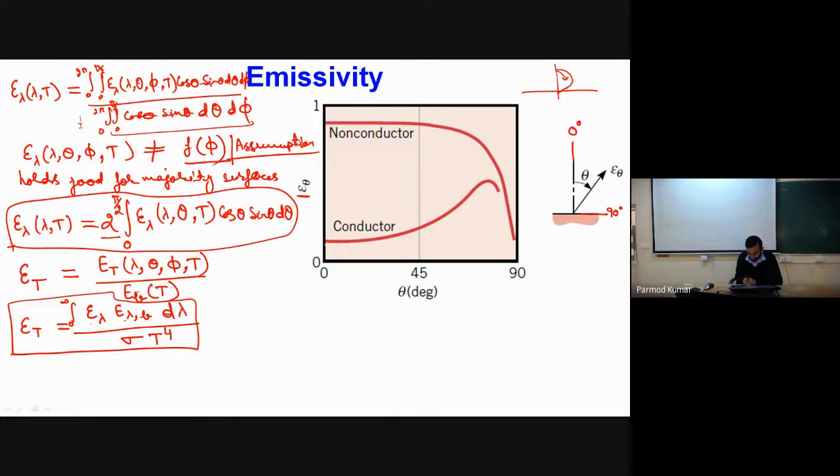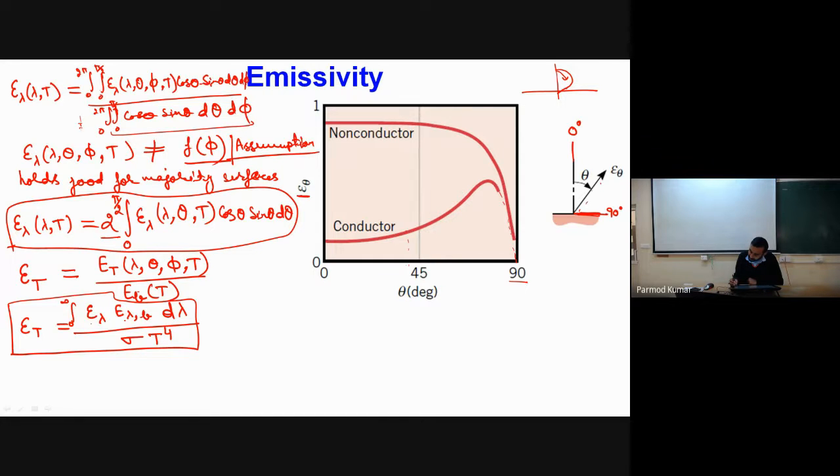You can see for conductors, up to an angle of about 40 degrees we have some fixed value of the emissivity epsilon theta, and after that it increases and then decays almost to 0 at 90 degrees. So in this direction, which is parallel to the surface, radiation emitted by the surface will be almost 0.